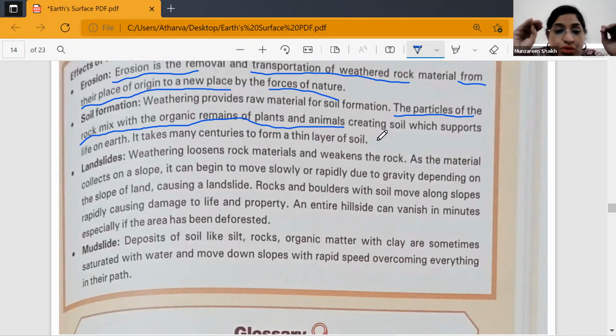This is how soil formation happens because of weathering. It takes centuries to form just one thin layer of soil. Clear? Underline that. It takes many centuries to form one thin layer of soil. Clear till here, everyone? Yes.